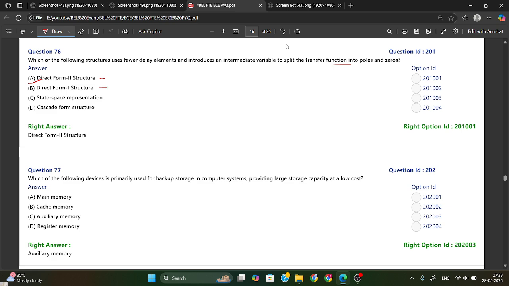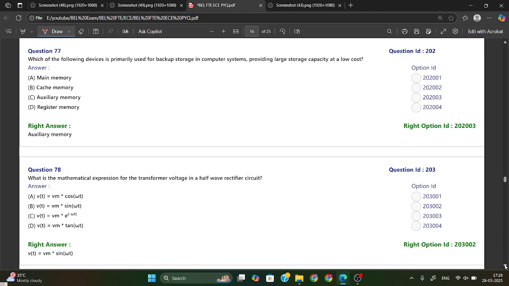And if you talk about structure 1, it will implement the difference equation directly but requires more delay elements. And this is the state space representation. State space representation uses matrices for representing the system. Okay, this much only.